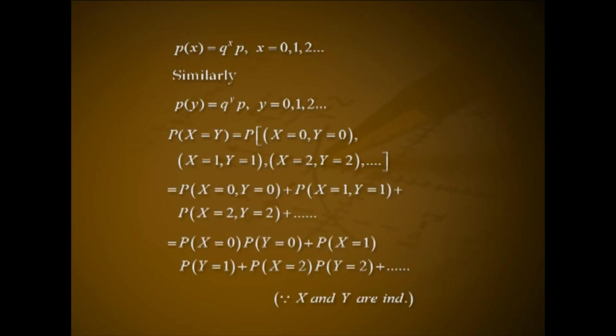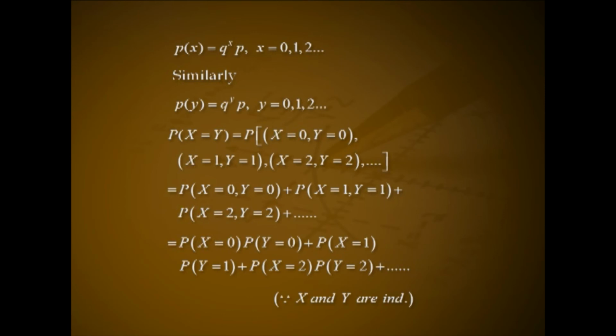Then P(X = Y), that is equal to P(X = 0, Y = 0; X = 1, Y = 1; X = 2, Y = 2; etc.) That is P(X = 0, Y = 0) plus P(X = 1, Y = 1) plus P(X = 2, Y = 2) plus etc.